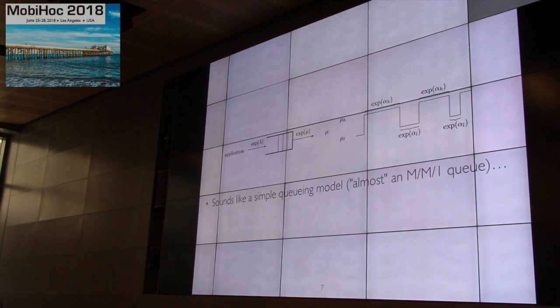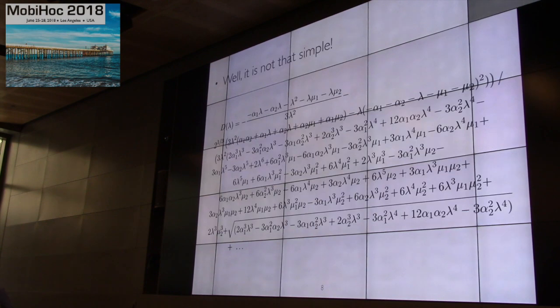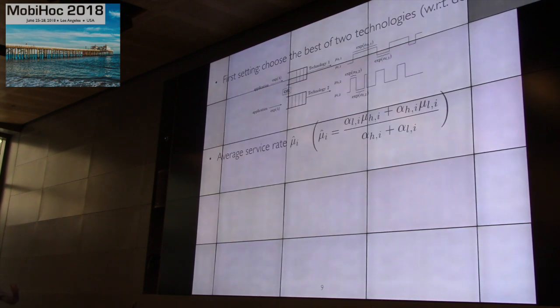Are you fixing the variance the same? No, the variance is not the same. We want to study variance. The variance is different for each of the technologies. So here you have the two technologies. They have the same average service rate, but they might have different variance because they might have different high and low rate. So the mu H and mu L might be different. Only the average is the same.